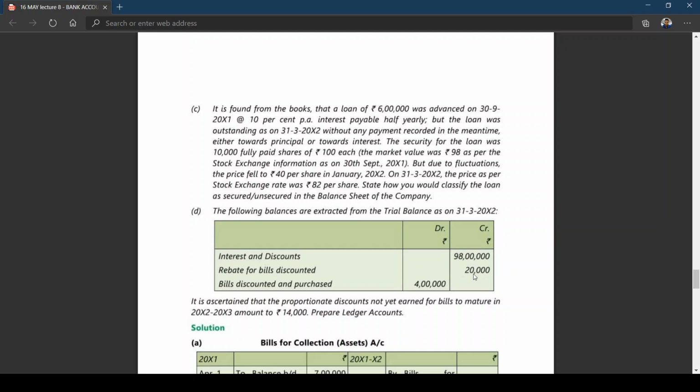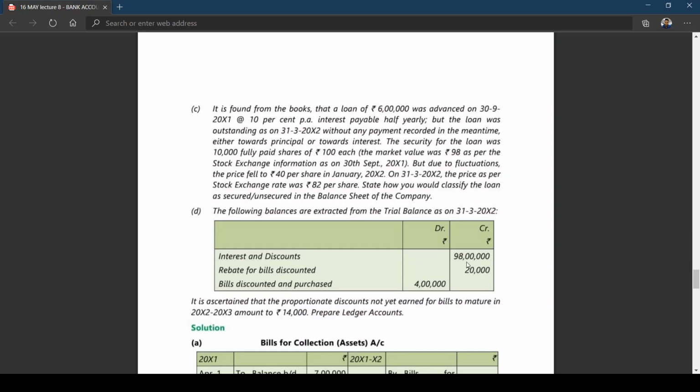Why are we taking 6,000? Of the 20,000 rebate for bills discounted, 14,000 is unexpired, means related to which year? Next year. So when you are transferring interest and discount to profit and loss account, you should take only the amount that is related to the current year. Rebate on bills discounted for the current year is to be considered. That is why 98 lakhs plus 6,000 is the total. How much? 98 lakhs 6,000. Okay. Then we also need to open the rebate on bills discounted account.